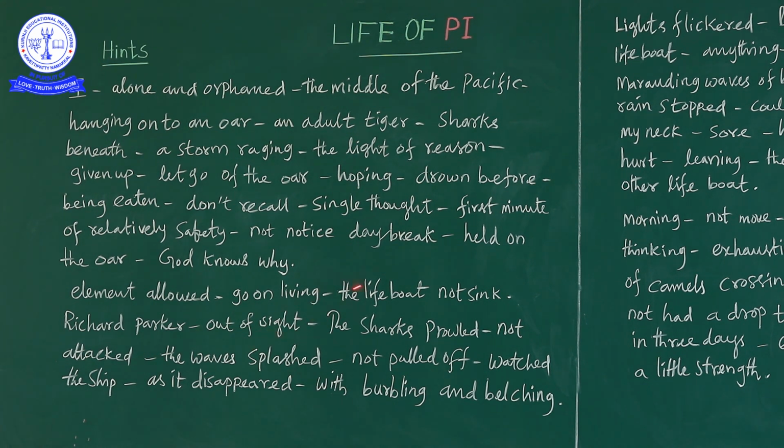What are the elements? The lifeboat did not sink, which means the boat which is there did not sink. That is the first element. Next, Richard Parker, that is the second element. What happened to Richard Parker? That is out of sight. Richard Parker did not notice Pi. Richard Parker was not looking at Pi and was not eager to eat him. That is the second element.